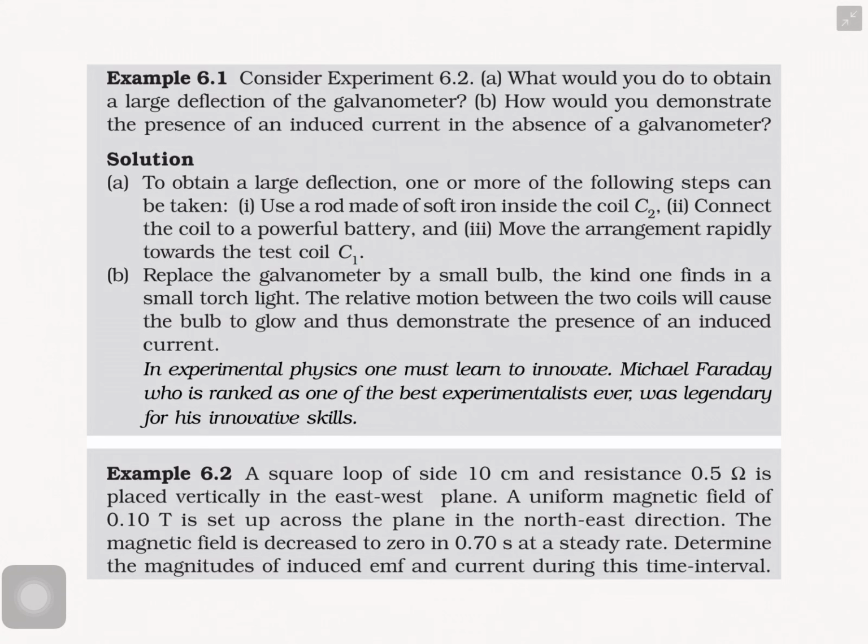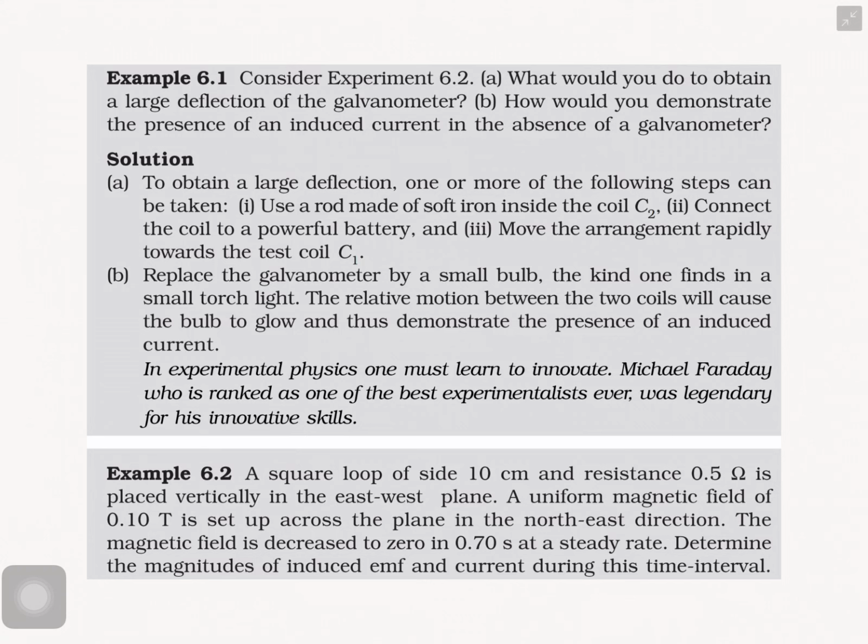If you increase the battery power, the current in the coil C2 increases. That means a powerful battery connected to the coil C2 also increases the current, so we can have a large deflection in the galvanometer.